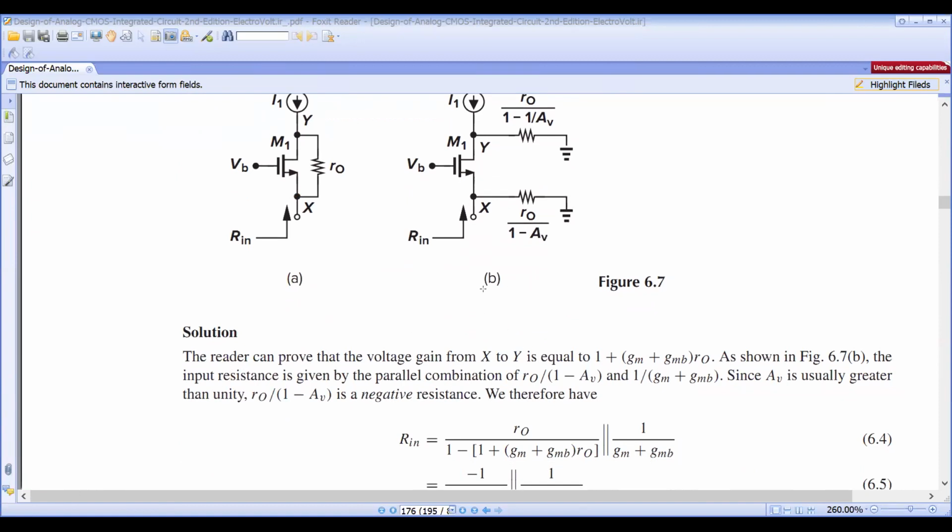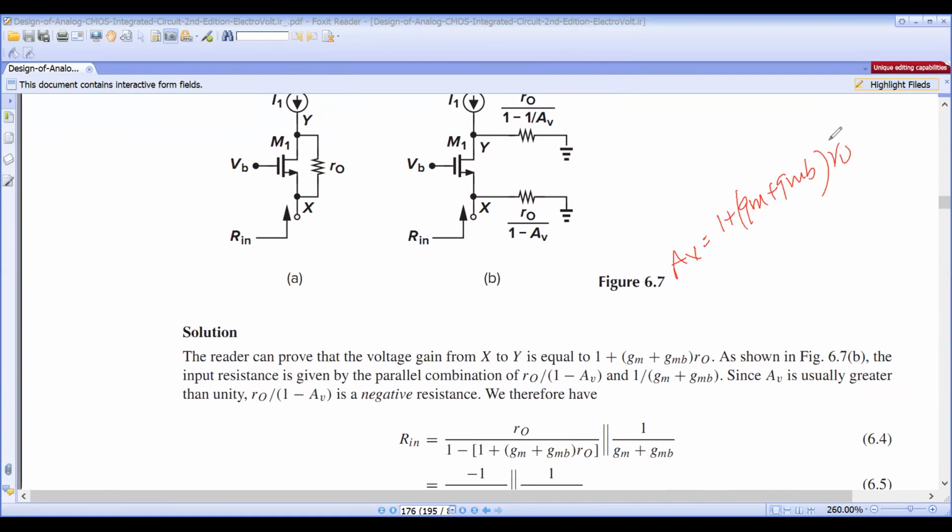The voltage gain of the circuit, as I told you last time, is AV equal to 1 plus GM plus GMB into R0. You can substitute R0.